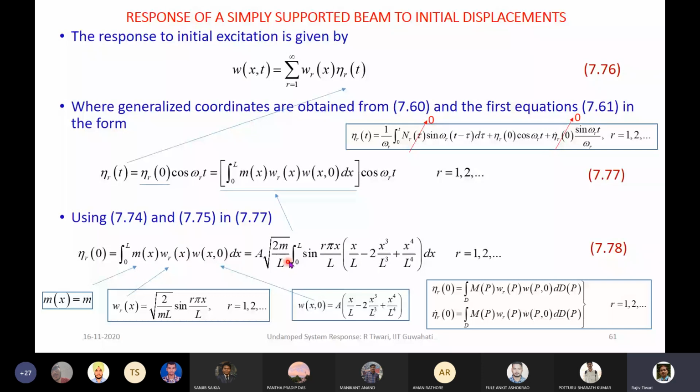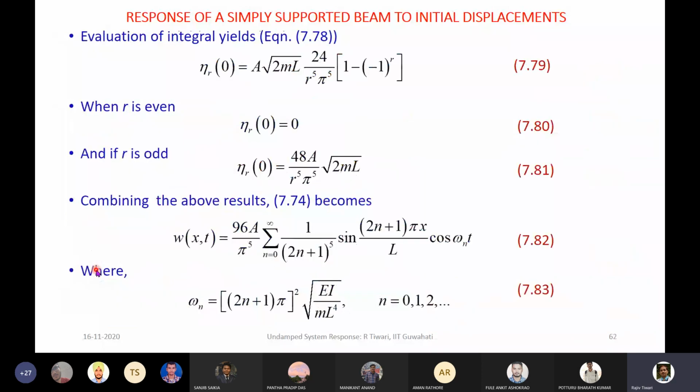This is eigenfunction that is given by this, and this is the initial condition given by this particular function. Once we substitute this, this can be calculated. So now here we have substituted everything. In the next slide we'll calculate this one.